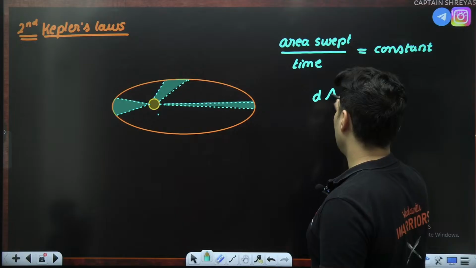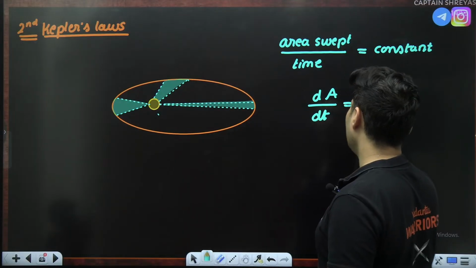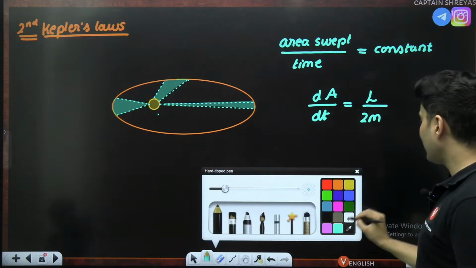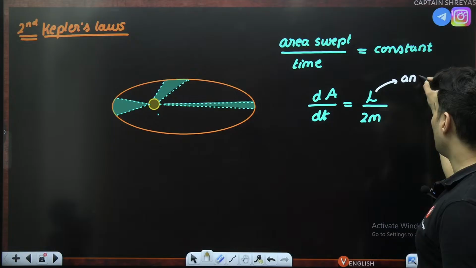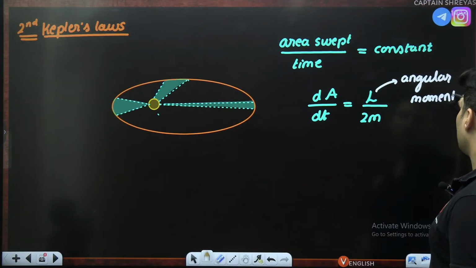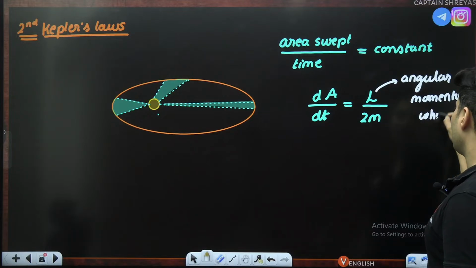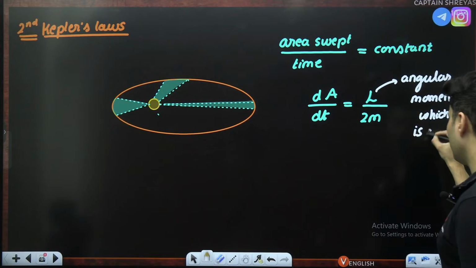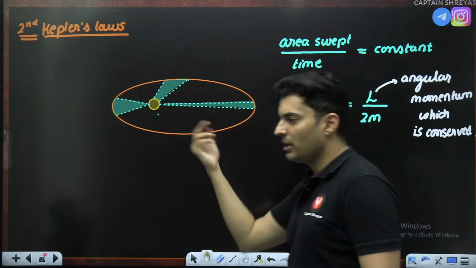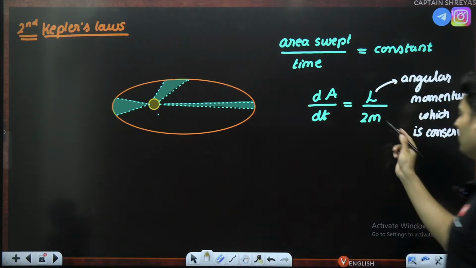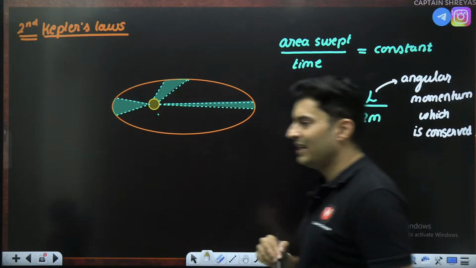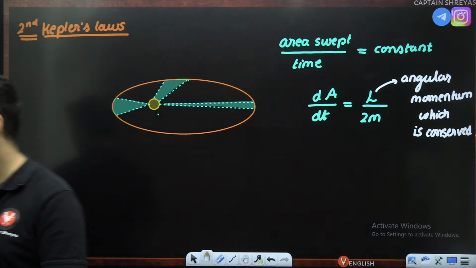The area swept if it is dA, time taken if it is dt, that constant is L by 2m, where this L is the angular momentum, which is itself conserved. Angular momentum, remember, is always conserved when the torque is not there. So there is no torque actually on that planet. So L by 2m, mass of the planet. So dA by dt is L by 2m. This is something which will remain constant.